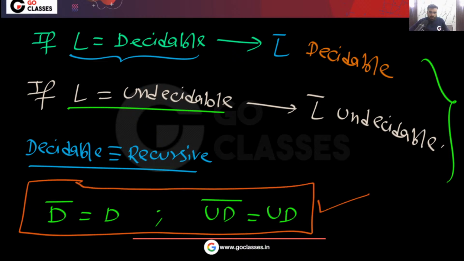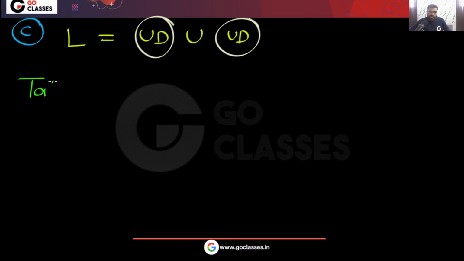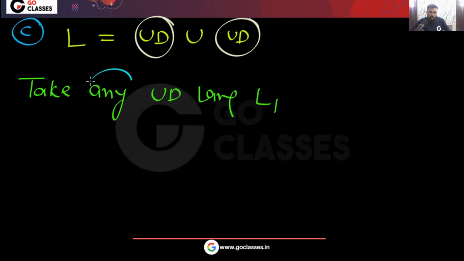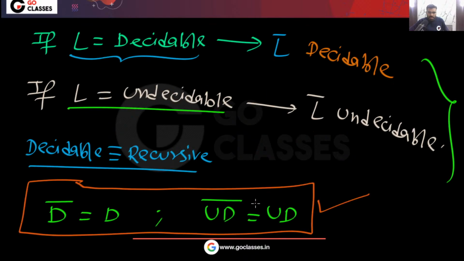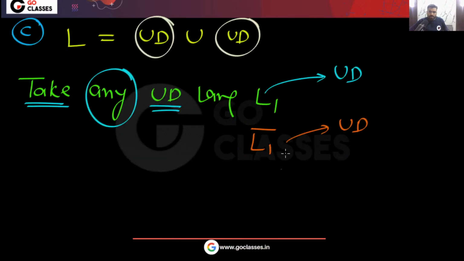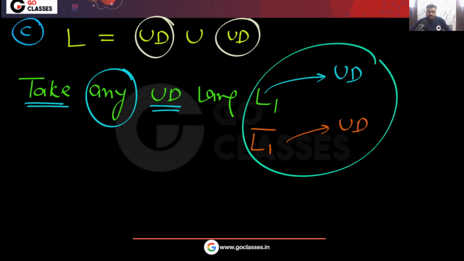Now what you can do: you take any undecidable language L1, your choice. You already know this is undecidable, and the complement of L1 also will be undecidable. We have already seen that the complement of an undecidable language is undecidable. So if L1 is undecidable, then L1 complement also will be undecidable, right?